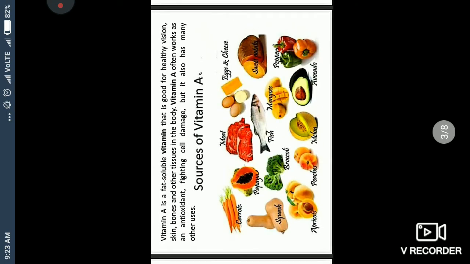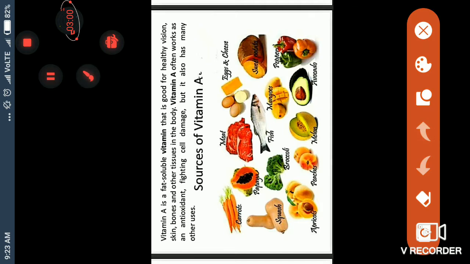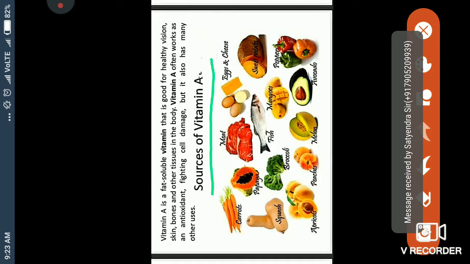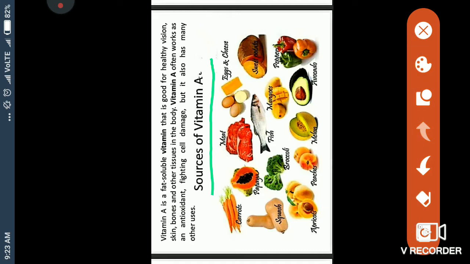I found these examples from a lot of places, so understand them very well. These are vitamin A sources. From where can we get vitamin A?